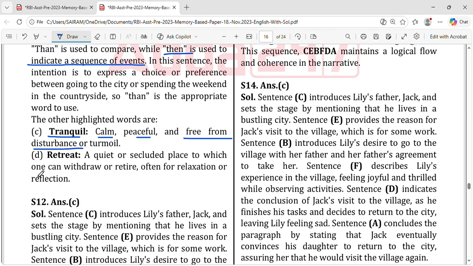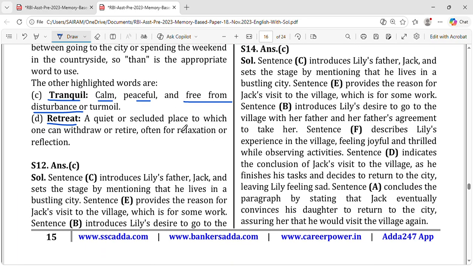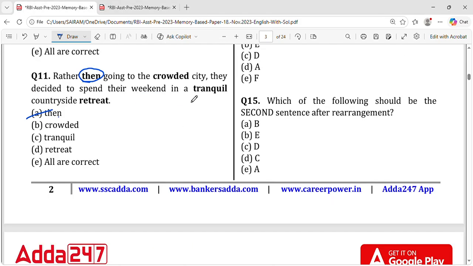Yes. And retreat. What's a retreat? Retreat is nothing but a quiet or secluded place to which one can withdraw, retire, often for relaxation or reflection. See here, if you don't know what is tranquil, but you know what is a retreat, you can understand what the complete sentence is saying. Correct? So this is an advantage to you, if you understand what the complete sentence is telling.